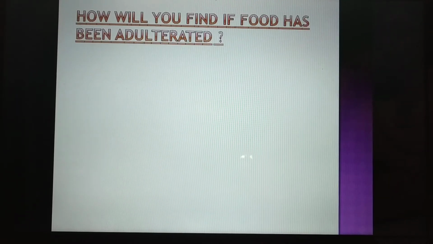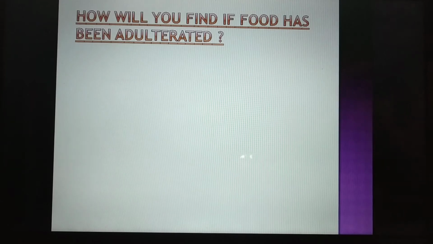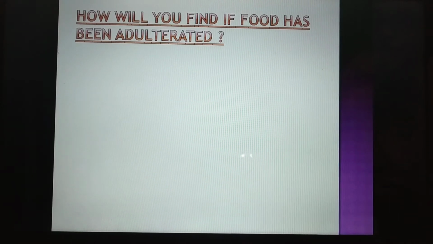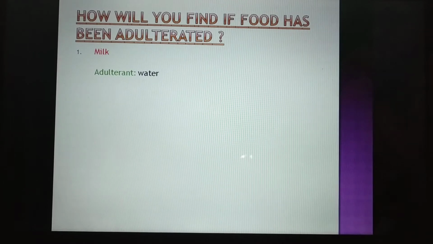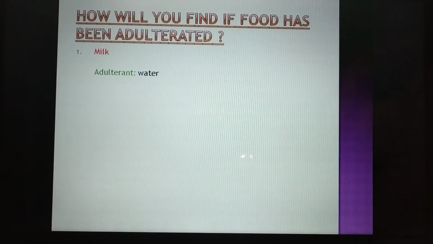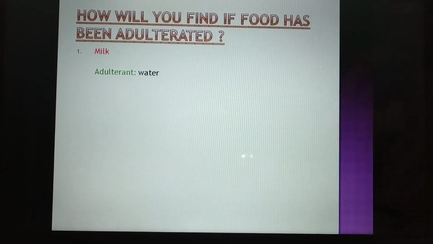Now the next topic that we are going to study is how will you find out if the food has been adulterated. There are certain tests that are given in the textbook. We are going to go through them. The first food product that we are going to talk about is milk. What happens with the milk? Normally, milk is adulterated with water. An adulterant is that product which is added to the food to degrade its quality. So milk has water as the adulterant in it.